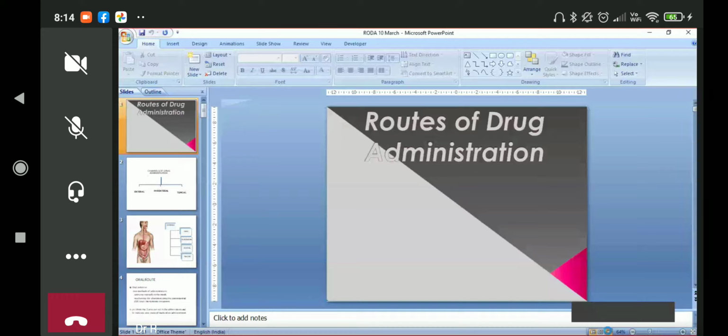Parenteral, away from the intestine, not the intestine, but some other routes. Means what are the other routes left with us? That is injectable, either IM, subcutaneous, intradermal, and all these things. Clear?